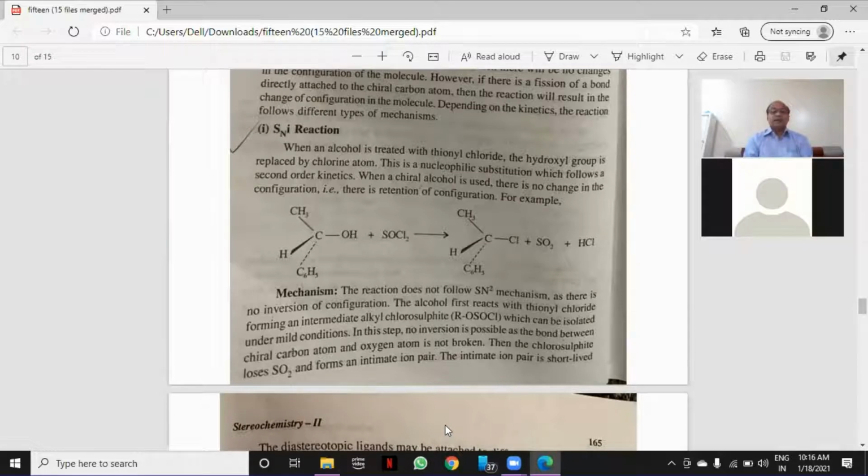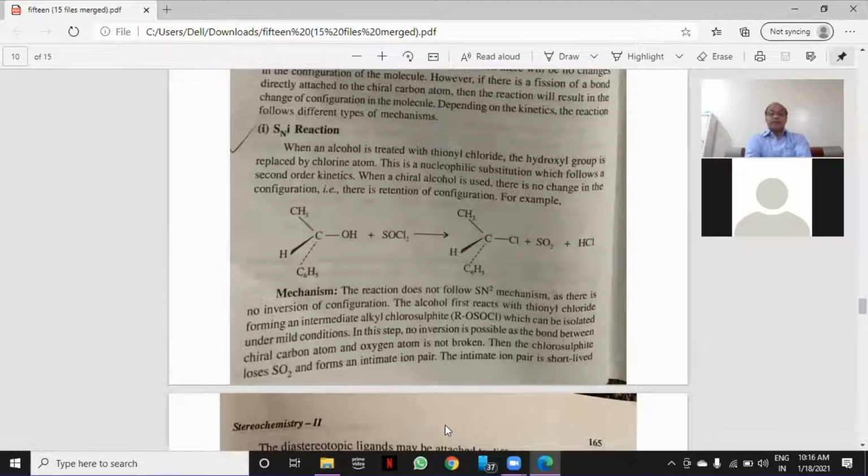You see the example. 1-phenyl ethanol is treated with thionyl chloride, and we get the alkyl chloride as a product. Now, if you look at the mechanism, the reaction does not follow the SN2 mechanism. Remember, in an SN2 reaction, you will get inversion of configuration. But in the SNi reaction, you can observe retention of configuration.